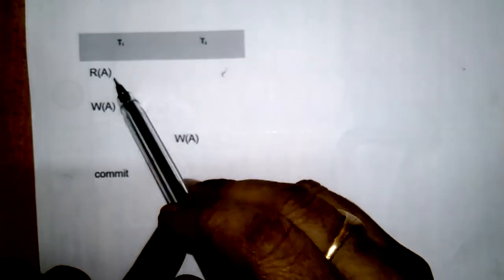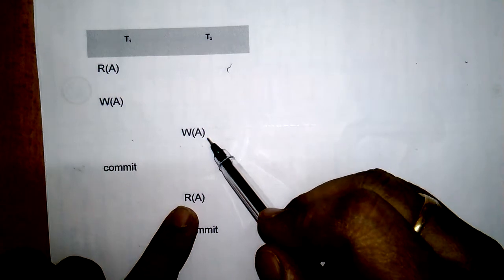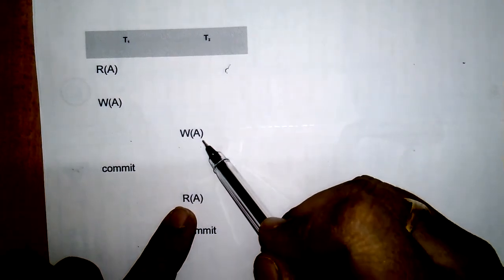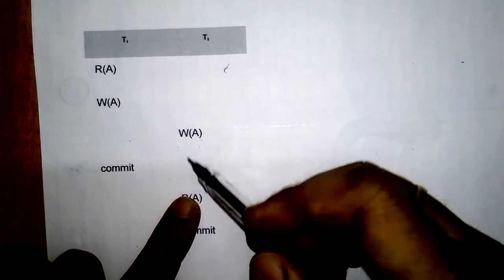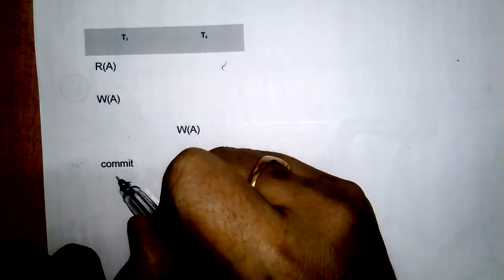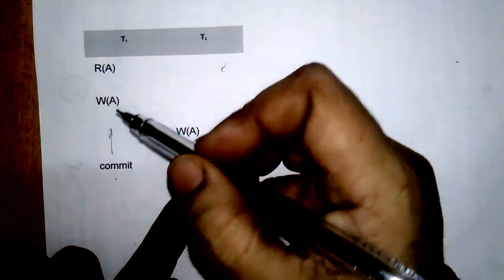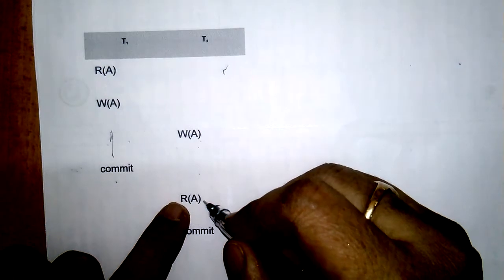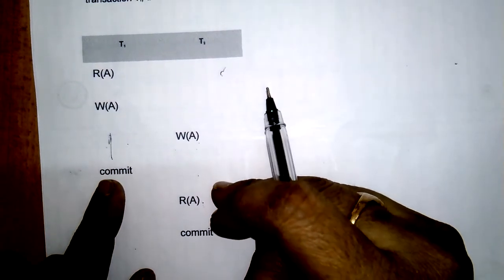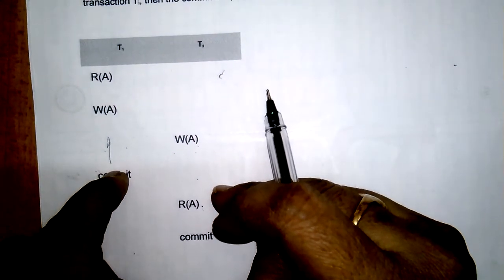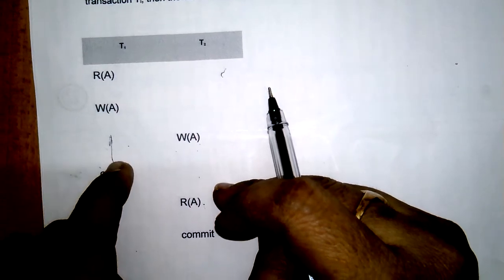The first transaction starts executing, reading the value of A, writing the value of A. Then T2 reads and writes the value of A. After that T1 commits the transaction. So here there is no failure.